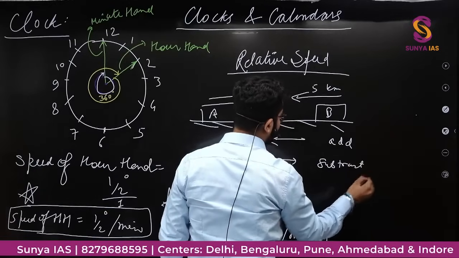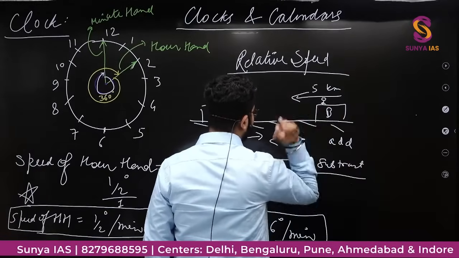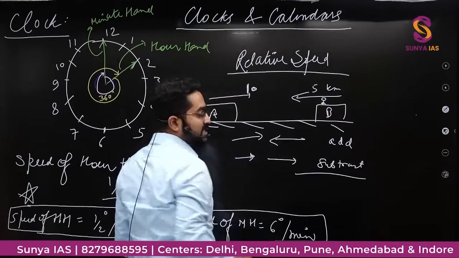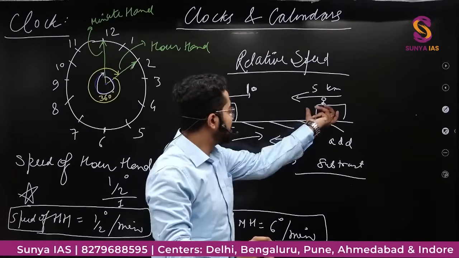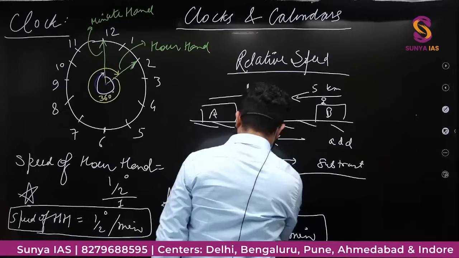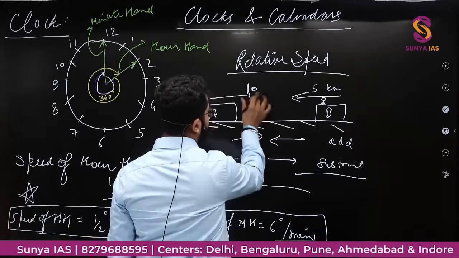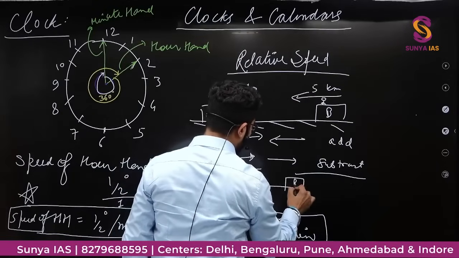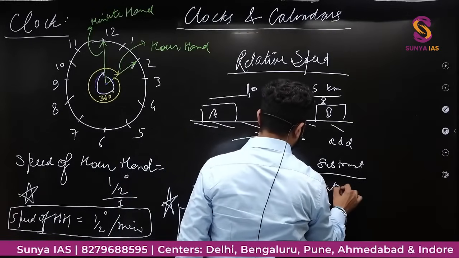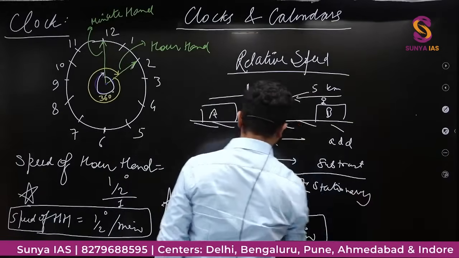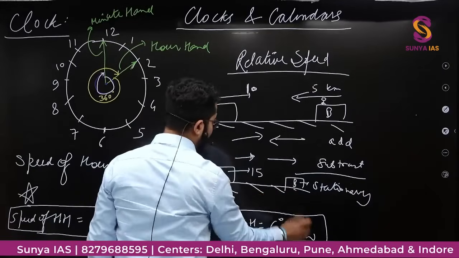the relative speed. So here if I am seeing B, if I am sitting at B, जिसके ऊपर मैं बैठता हूँ वो रुक जाता है, then B is stationary. Now B is stationary and A is moving with a speed of 15, 10 plus 5, where B is stationary. So the relative speed of A with respect to B will be 15 km per hour.